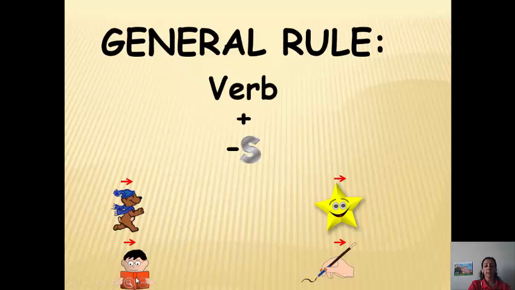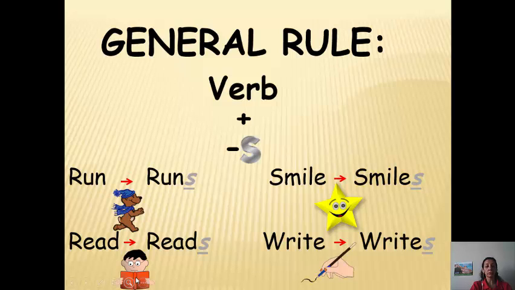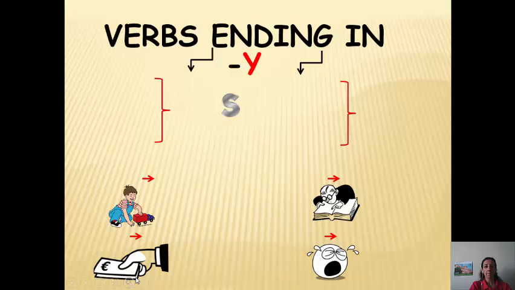General rule, we put the verb plus s. Examples: run, runs, read, reads, smile, smiles, write, writes. This is the general rule of infinitive verb with third singular person, it means with pronouns he, she, or it. Okay, but we have different rules.